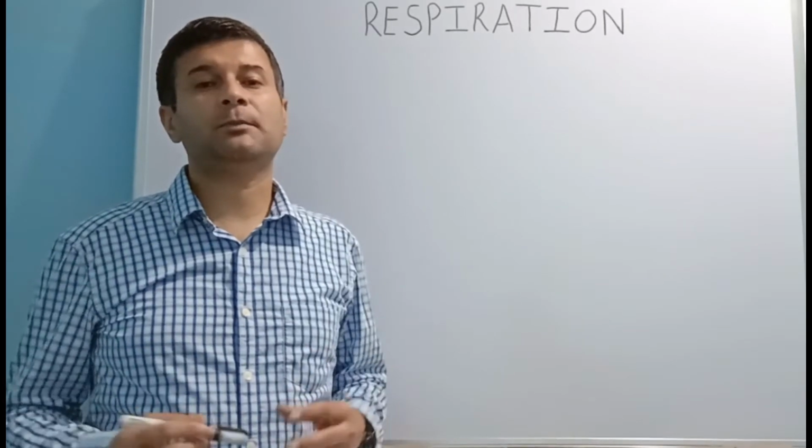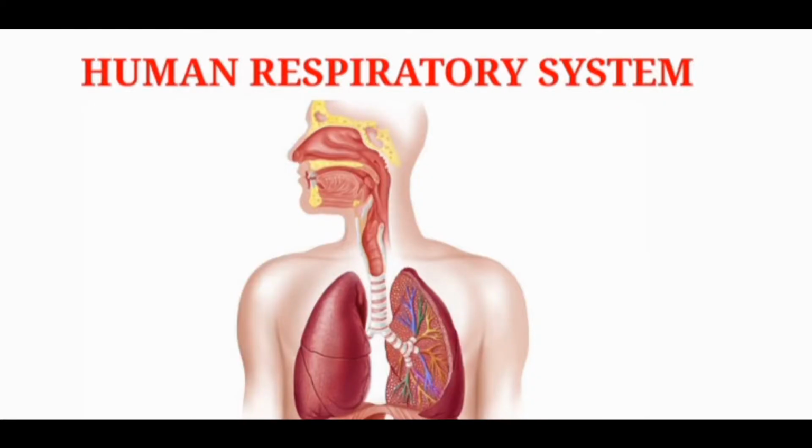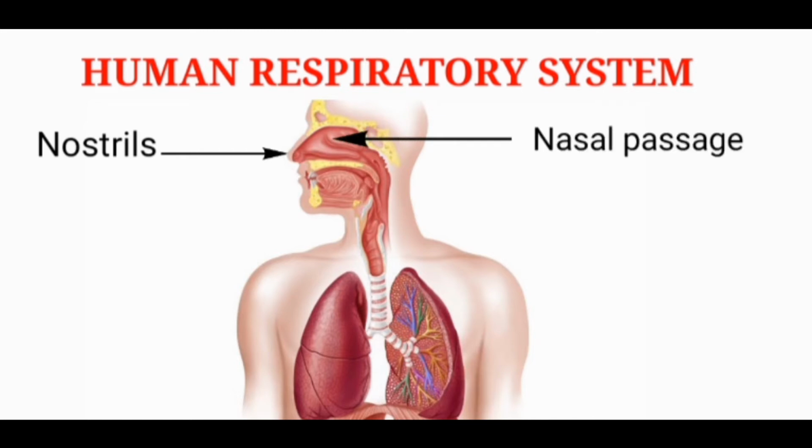Let us discuss the human respiratory system. The human respiratory system comprises nostrils through which the air enters during inhalation. The nostril leads to the nasal passage. Inside the nostrils, fine hairs are present which help in filtering the air entering the nasal passage.